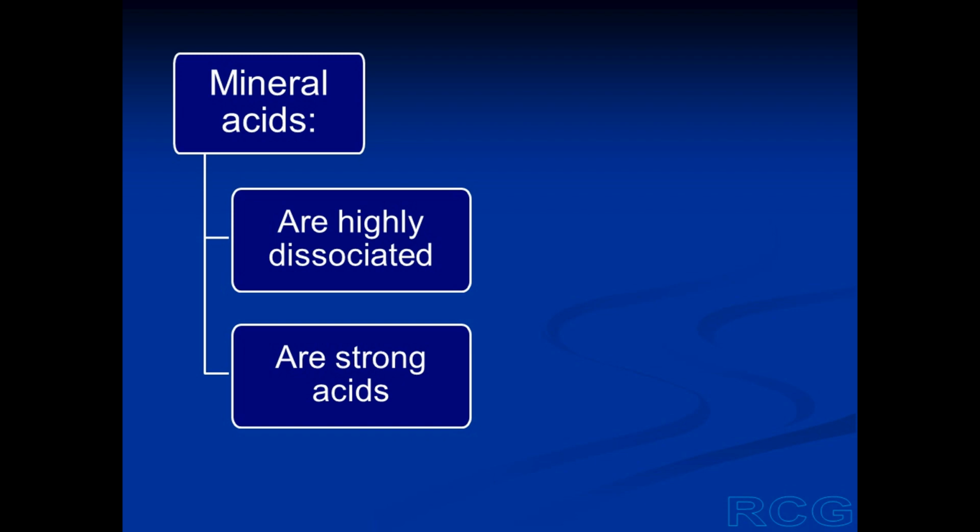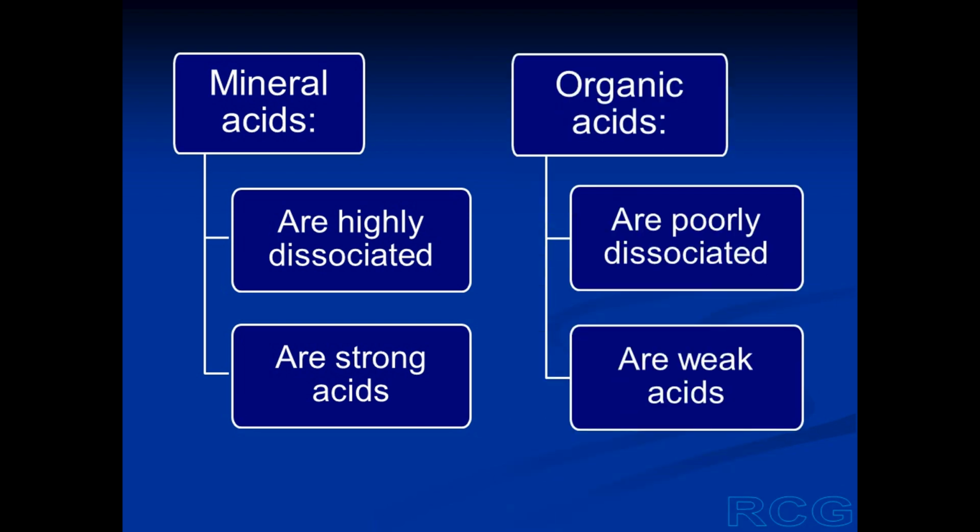In general, mineral acids are highly dissociated. Therefore, the concentration of hydrogen ions in mineral acid solutions is very high, and these acids are known as strong acids. Most of the organic acids are very poorly dissociated. Therefore, the concentration of hydrogen ions is low, and these acids are considered as weak acids. So, mineral acids are strong acids, organic acids are weak acids.